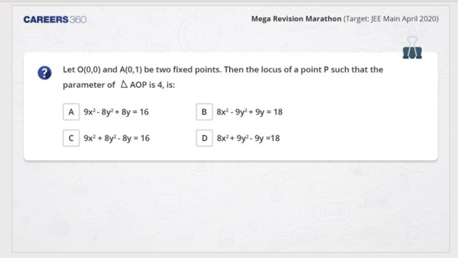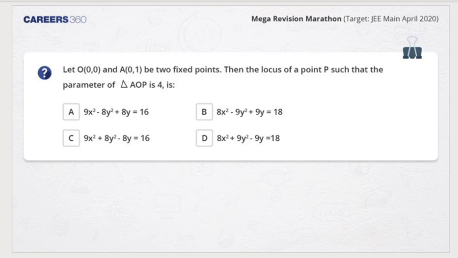Just a moment. Let 0, 0 and 0, 1 be two fixed points. Then the locus of a point P such that the parameter of triangle AOP is 4. Okay, Tharun, you got it. Very good. So please do this question again, students. It's a locus question.